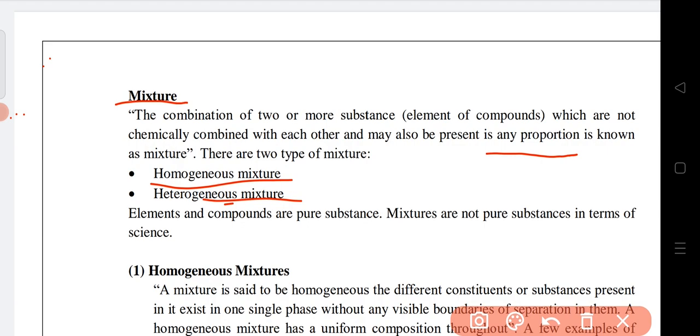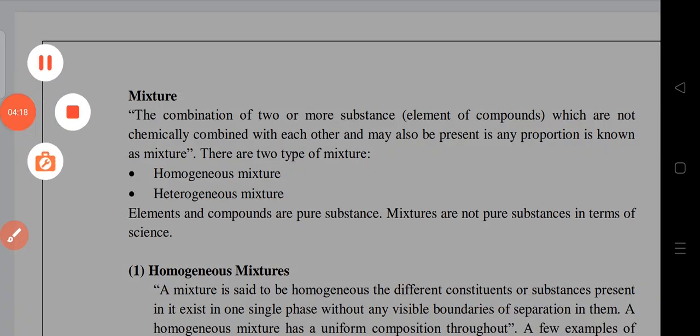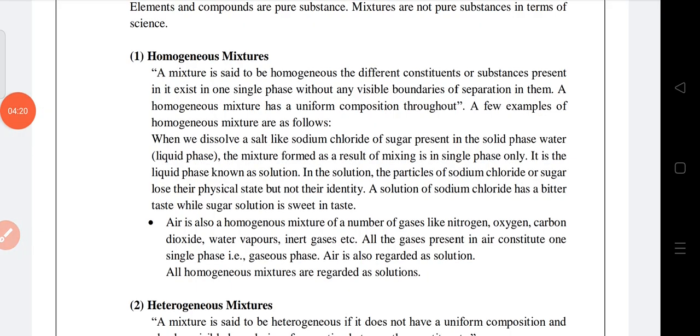Now we will see the characteristics of a homogeneous mixture. A mixture is said to be homogeneous when the different constituents or substances present in it exist in one single phase. That portion is important.